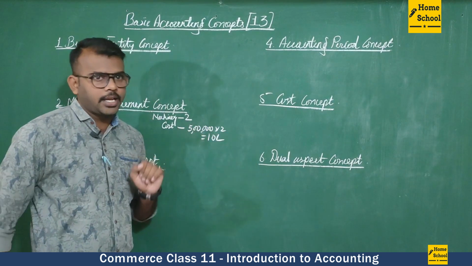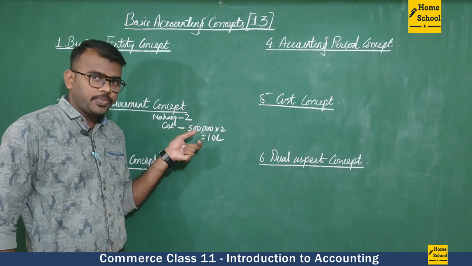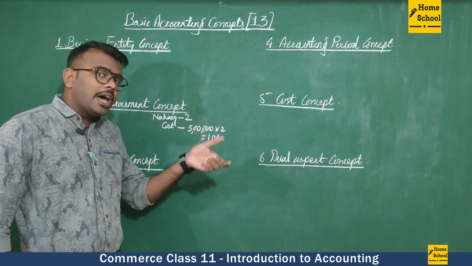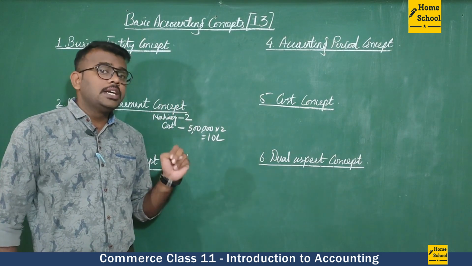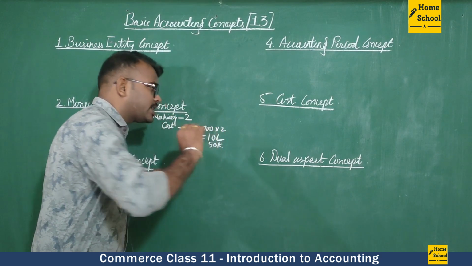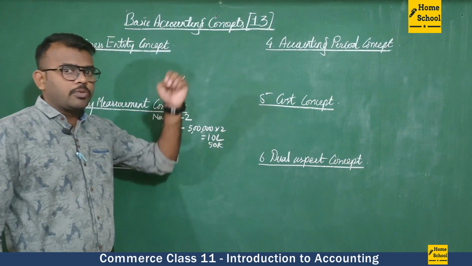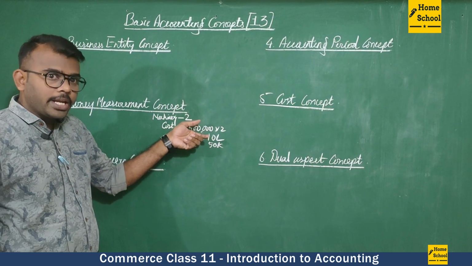It's 10 lakh. Now, it doesn't mean that this is the original cost. We are also paying for transportation of the 2 machineries. Say for example we are paying 50,000 for the transportation. From the manufacturer, 10 lakh rupees we paid them to buy the machinery.